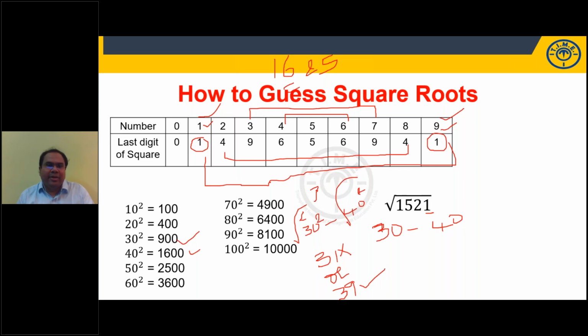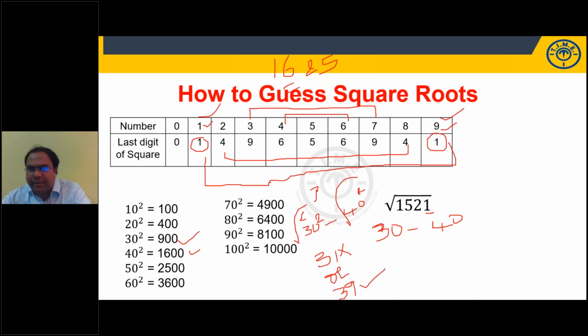Right. See, 1521 lies between 30 square and 40 square. Root of 1521 lies between 30 and 40. What is my last digit in 1521? 1. The last digit in the square is 1, which means the last digit of the number should be either 1 or 9. So my answer should be either 31 or 39. The answer should be close to 40, since 1521 is close to 1600. So my answer is 39.